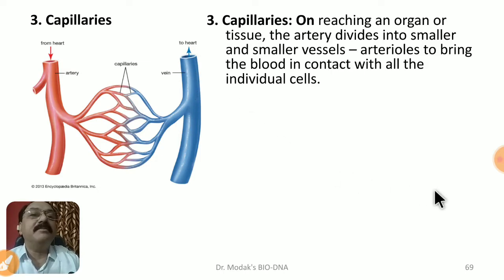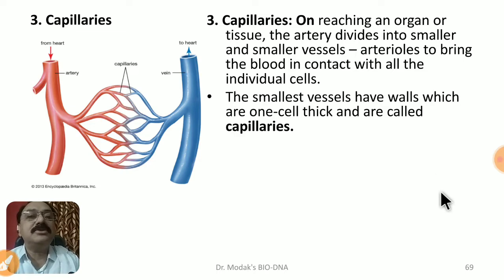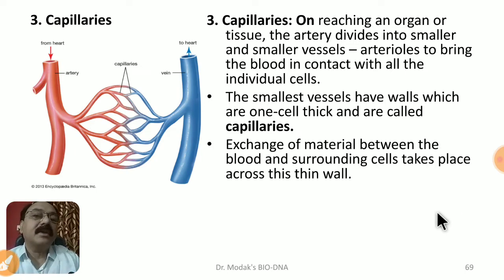So it is very important to understand that on reaching an organ or a tissue, the arteries divide into smaller and smaller vessels called arterioles to bring blood in contact with all individual cells. The smallest vessels have walls which are one cell in thickness. They are called capillaries. Then exchange of material between the blood and the surrounding cells takes place across the thin wall of the capillaries.